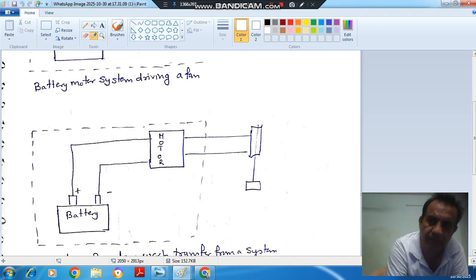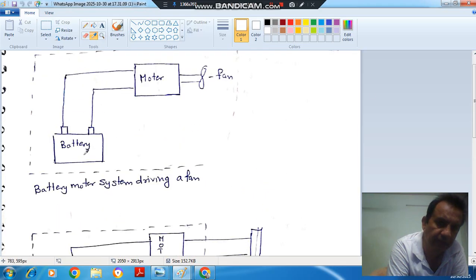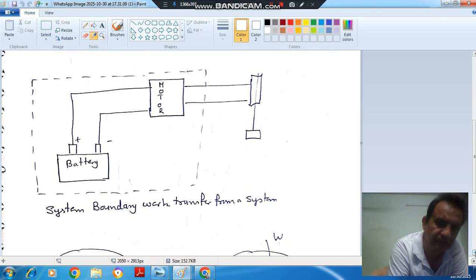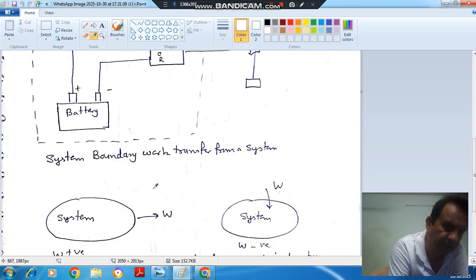Okay. Similarly, if we take the case of a fan, when this battery drives this motor and the fan starts rotating, then work is done by the system. So when we drive the fan by hand, then it drives the motor, and then it charges the battery, then work is done on the system. So when work is done by the system, or when the battery drives the fan, if the battery is our system, then work is positive. Or when the work is done on the system, then it is negative.